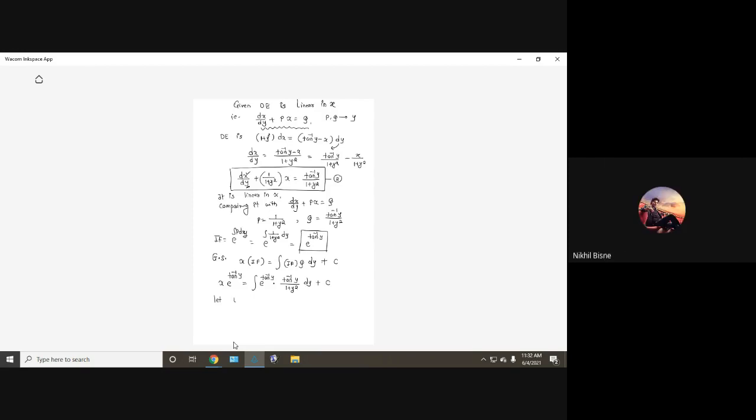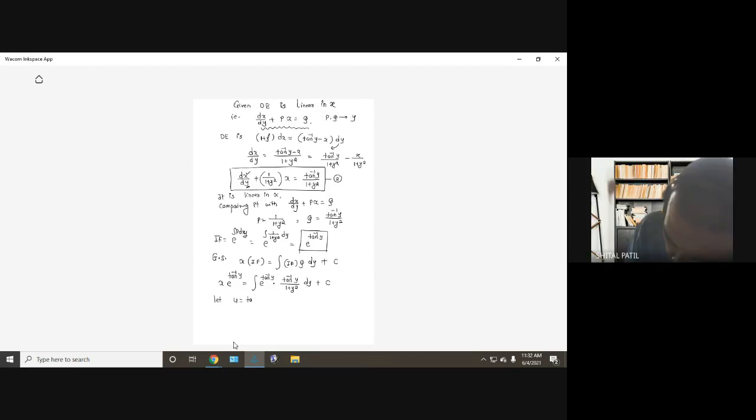Let u equal to tan inverse y. So what is du? dy divided by 1 plus y square, the derivative of tan inverse y. Okay. Therefore, after substitution, I think we will not be able to complete the example over here.